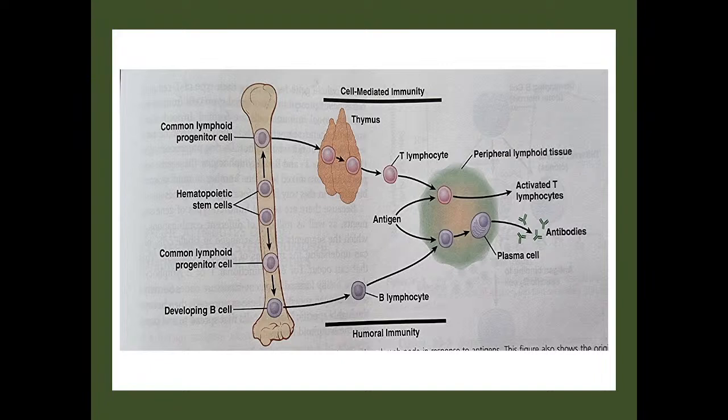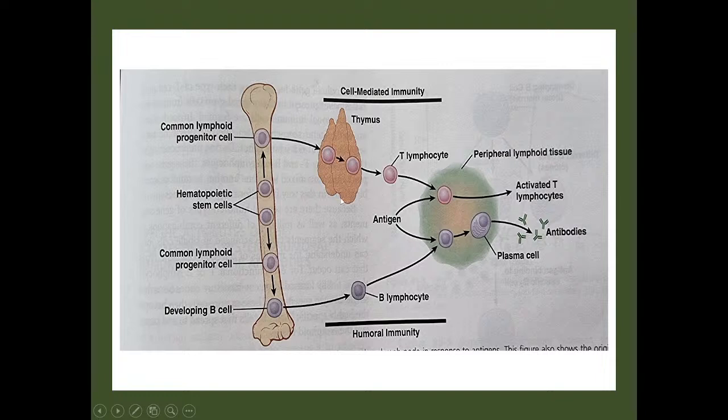Now this nomenclature of B cells and T cells is dependent upon where they are maturing, right? If they are maturing inside the bone marrow itself, they are known as B lymphocytes. The term B lymphocytes, B was given for the bursa of Fabricius that is present in birds, right? But the ones which are getting matured in the thymus are getting the nomenclature of T lymphocytes.